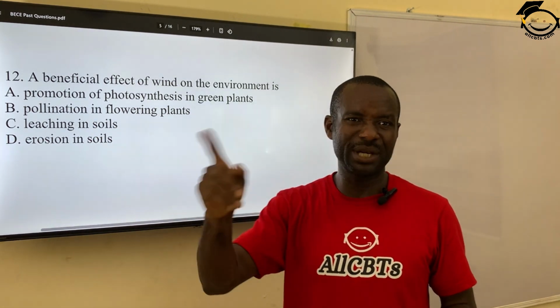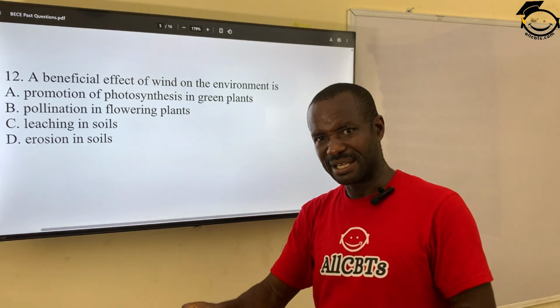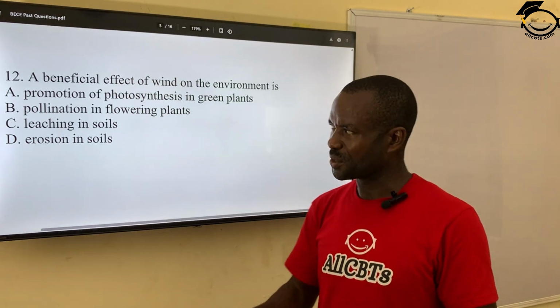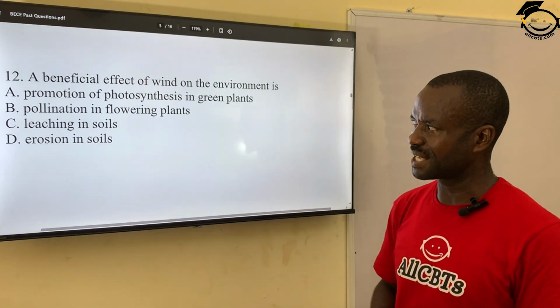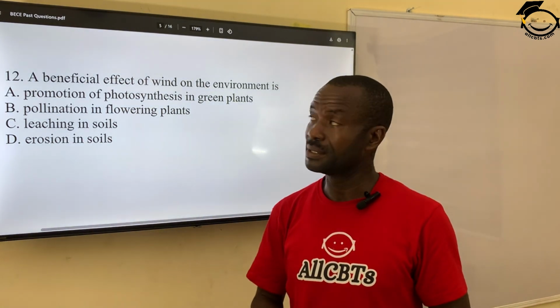Pollination is the transfer of pollen grain from the anther to the stigma of a flower. So meaning B is the correct answer. So the correct answer is pollination in flowering plants.